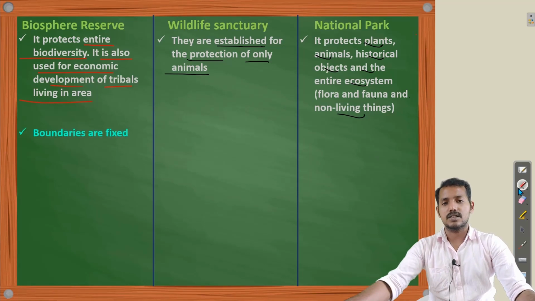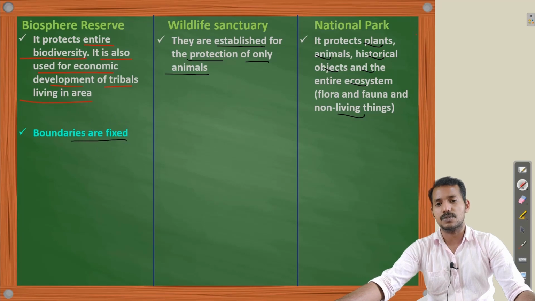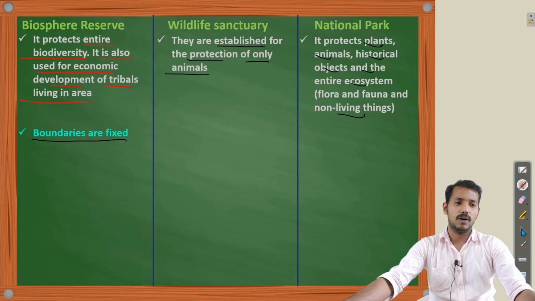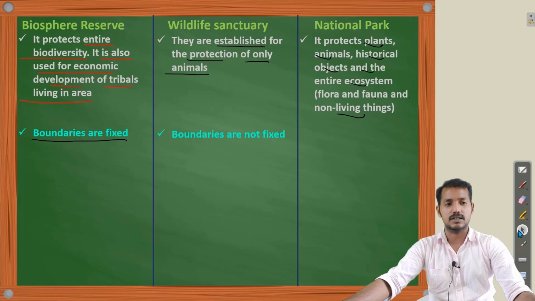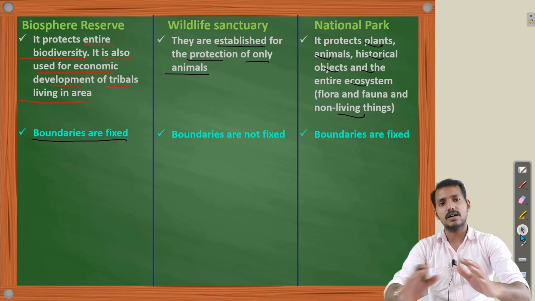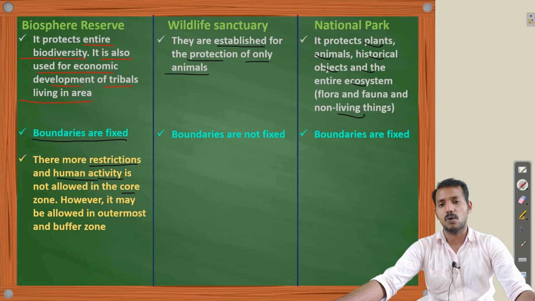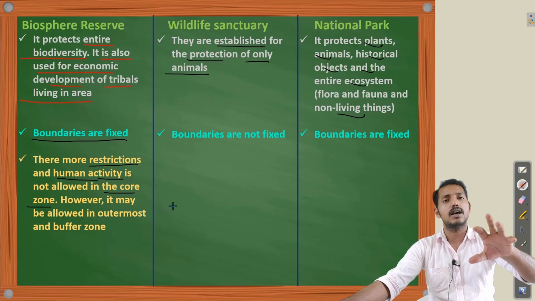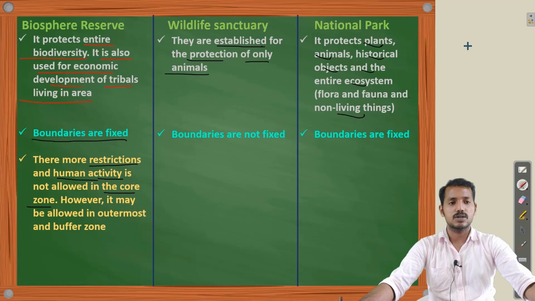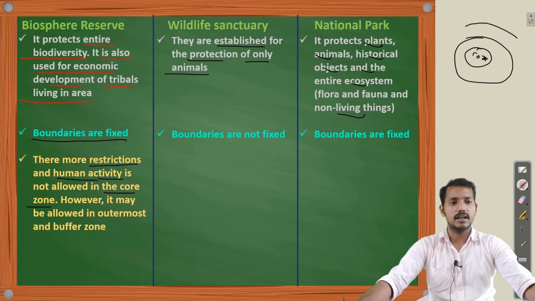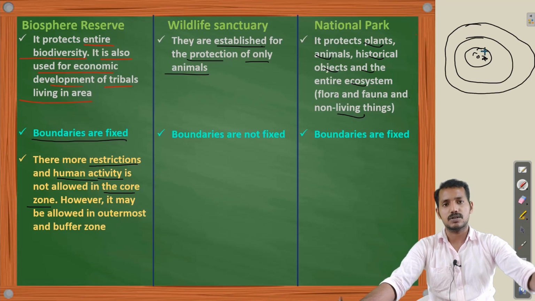What about the boundaries? Boundaries of the biosphere reserves are fixed. While in the case of wildlife sanctuary, it is not fixed. And in the case of national park, it is fixed. Next thing is that there are more restrictions and human activity is not allowed in the core zone. Because I told you that a biosphere reserve is a large area, it has one core zone, then a buffer zone, then an outer zone.